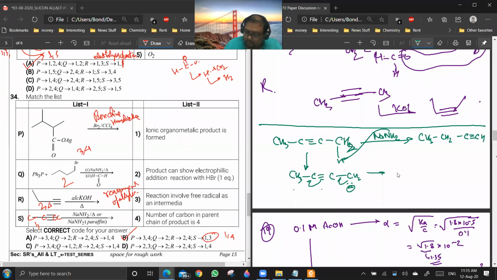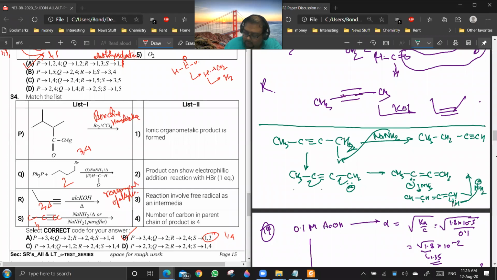Okay, so you'll be getting CH3-C minus, an allyl intermediate. And then this will take an H plus from NH3. And then again an NH2 minus will take this hydrogen.